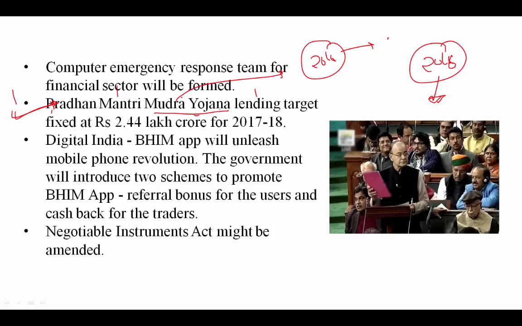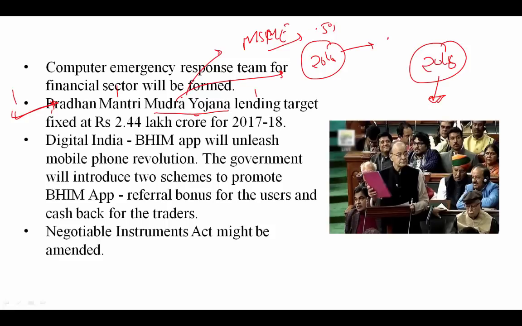And what is this Mudra scheme? This scheme is for the MSMEs, and there are 3 steps like Shishu, Kishor and Tarun, in which the government will provide a loan. In the first scheme they will provide a loan up to 50,000 rupees, second 5 lakh rupees, and third stage 10 lakh rupees for the development of the MSMEs. So this is the Pradhan Mantri Mudra Yojana, and the lending target is fixed at 2.44 lakh crore.